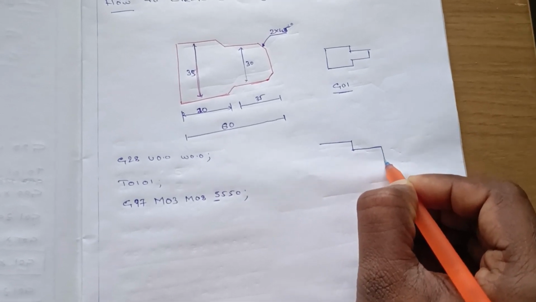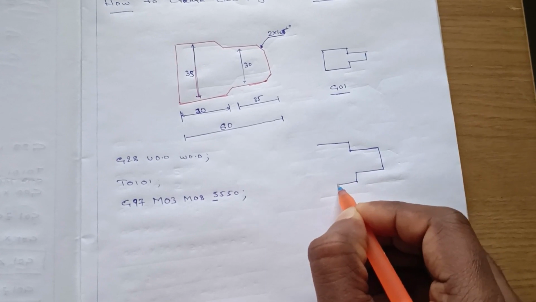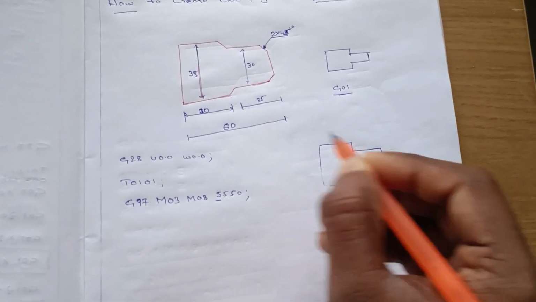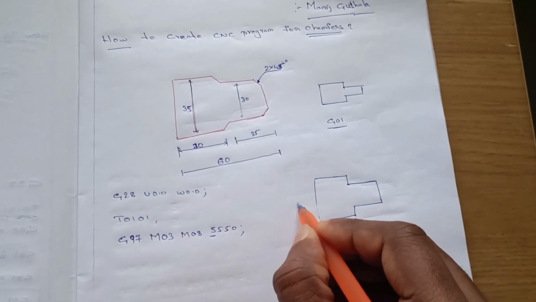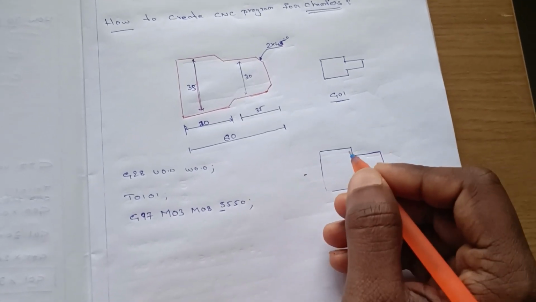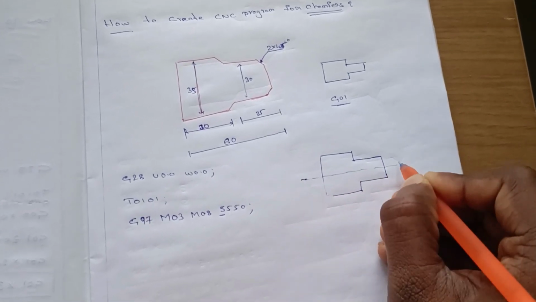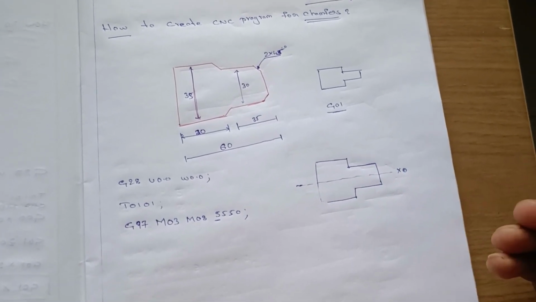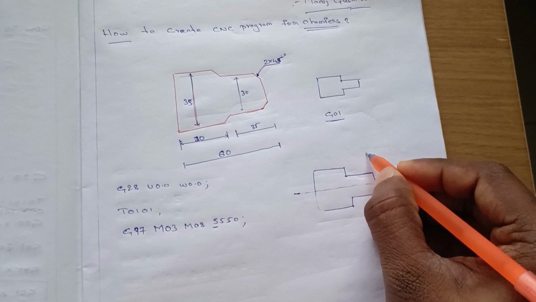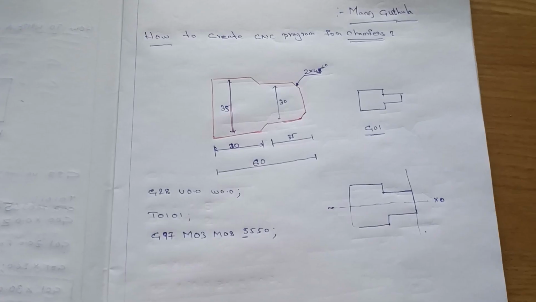Now suppose we have a rough component like this, a step turn component, and now we need to create chamfers like this. As usual, when first writing the program we should know X0 and Z0 of the component. Let's take X0 as the center of the component. It will be constant for every lathe, it will change for milling. And now Z0, I will take Z0 here.